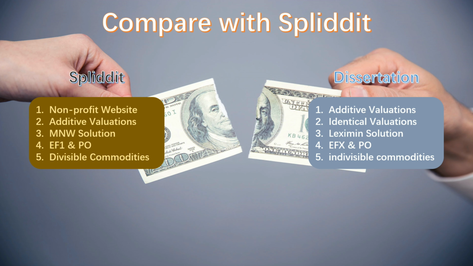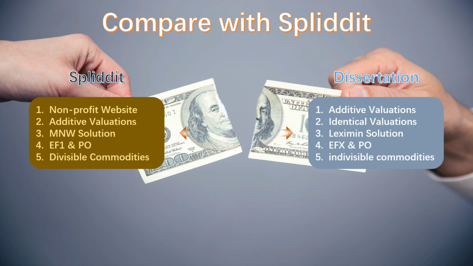Moreover, the Leximin solution we choose can achieve EFX with only two players while guaranteeing PO, whether it's additive valuations, general valuations, or identical valuations. Another reason is that Spliddit only contains 5 types of questions: share rent, split fare, assign credit, divide goods, and distribute tasks, which are not so broad in terms of audience and scope of adaptation.